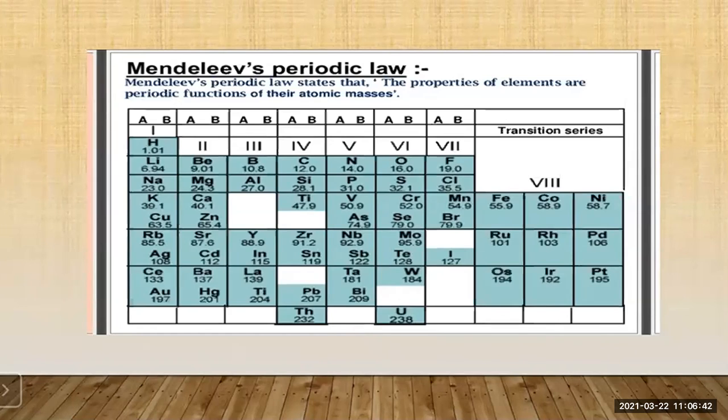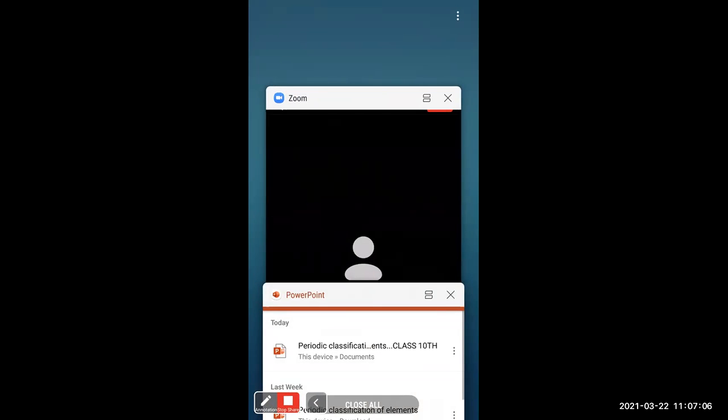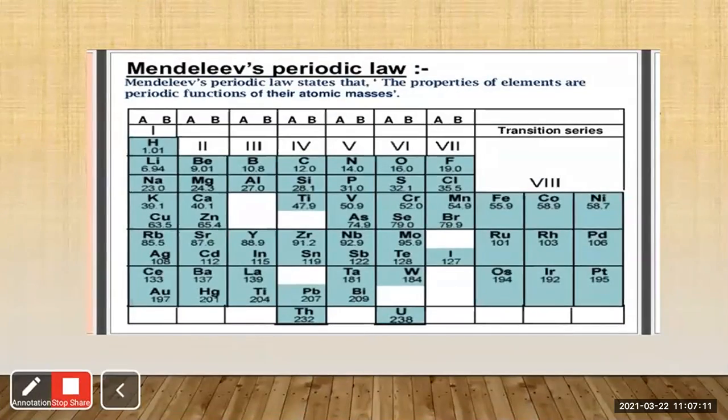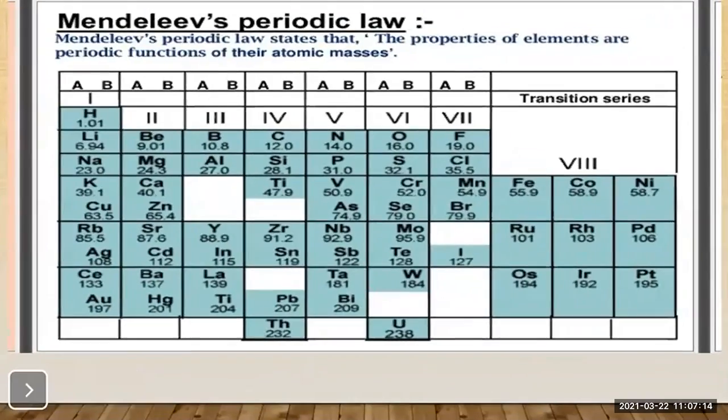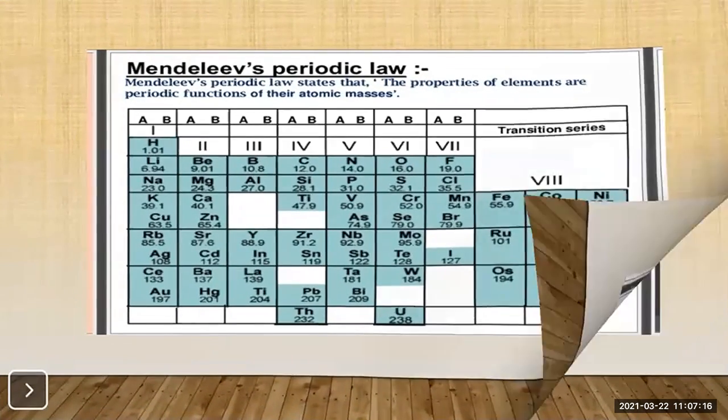Mendeleev was a professor at St. Petersburg University. He made a separate card for every known element showing its atomic mass. He arranged the cards in accordance with the atomic masses and properties of the elements, which resulted in the invention of the periodic table of elements. So now, here we are going to study Mendeleev's periodic table. So let us study it.